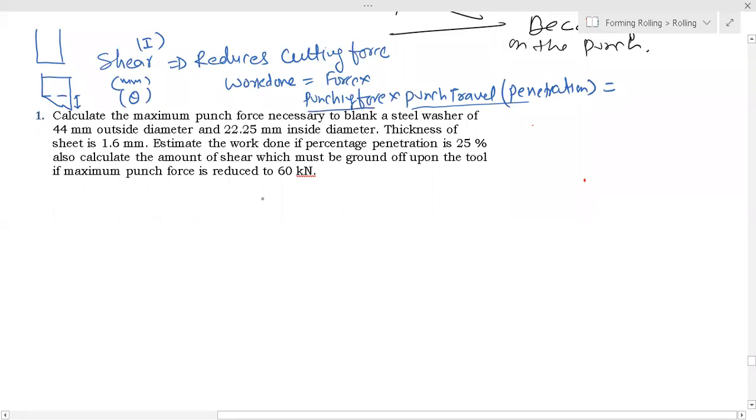Now we will solve some problems. So we'll start from this problem. Already you people have attempted, I think you have tried. Just match the method, and if you have made any mistake, you check. Today our plan is to complete these problems of cutting, that is the shearing operation, and then deep drawing.